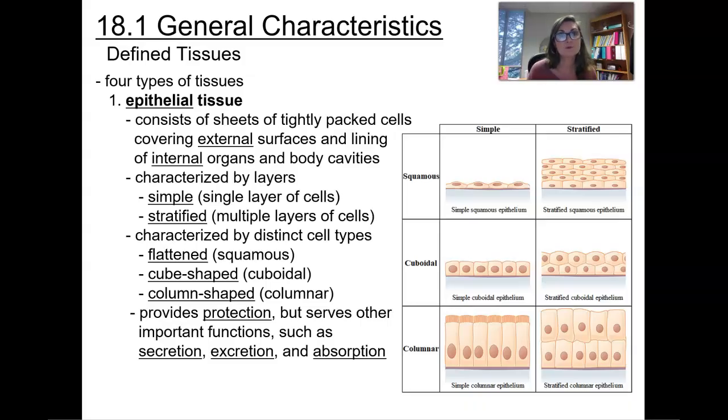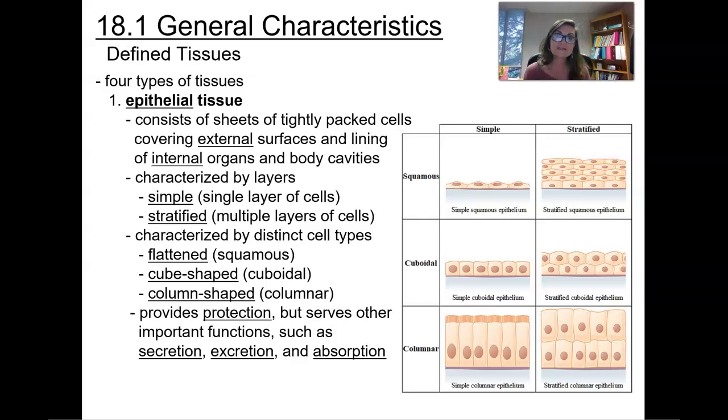If we say it's simple, that means it's going to consist of one layer of cells. If we say it is stratified, it's going to consist of multiple layers of cells. Now, they're also going to be distinguished according to what shape they are. So first, we're going to say if it's one cell layer thick or if it's multiple layers. So that could be 2 or more. That's stratified. Next, we're going to add in that shape when naming them.